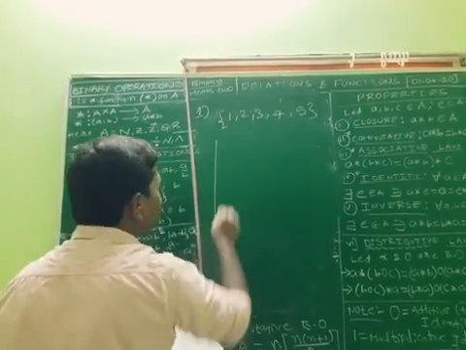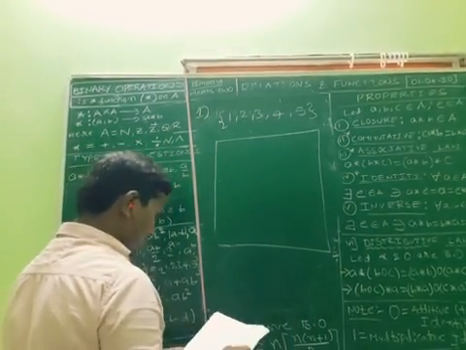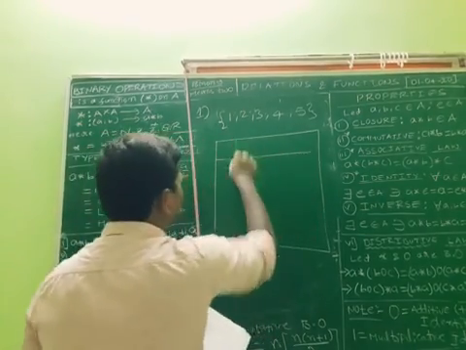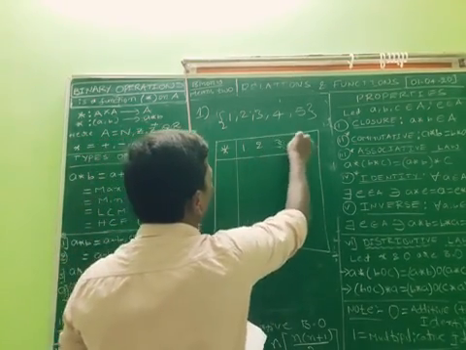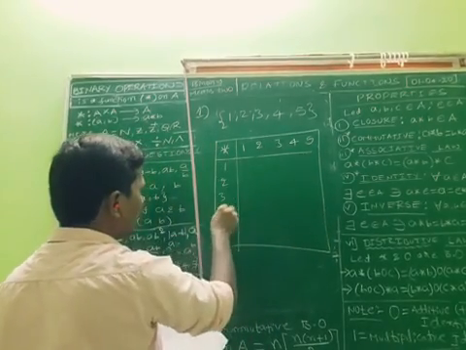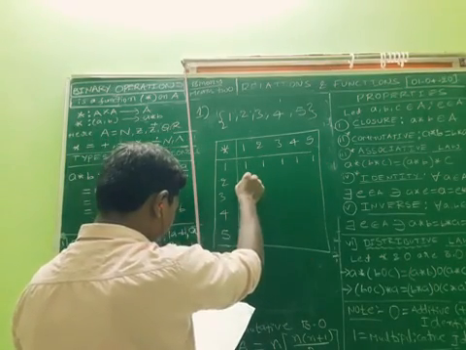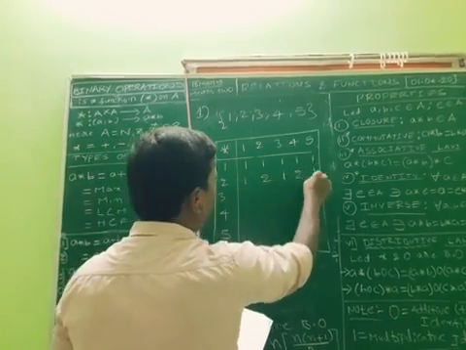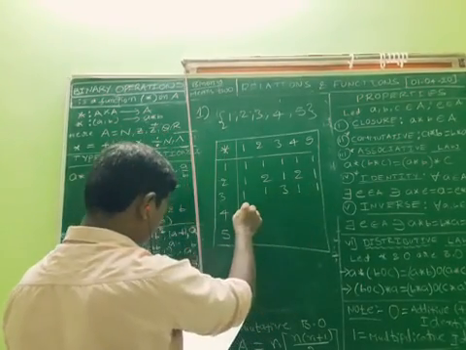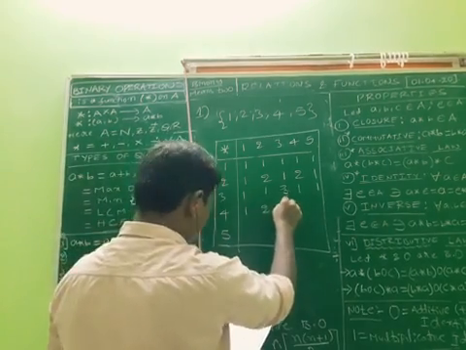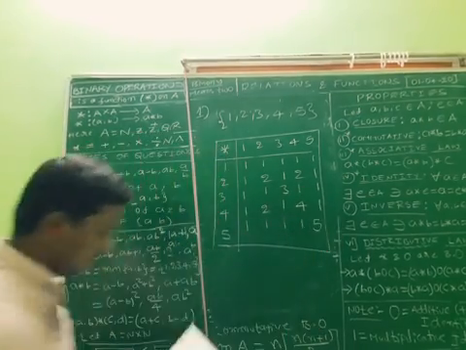They have given one table, an operation table. They gave star as the operation with 1, 2, 3, 4, 5 along both the row and column. The rows are: 1, 1, 1, 1, 1; then 1, 2, 1, 2, 1; then 1, 1, 3, 1, 1; then 1, 2, 1, 4, 1; and 1, 1, 1, 1, 5. Look at here.